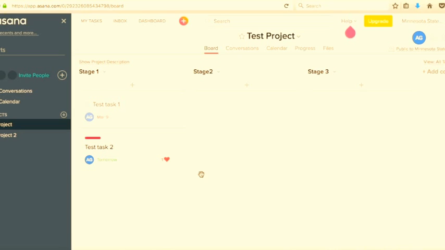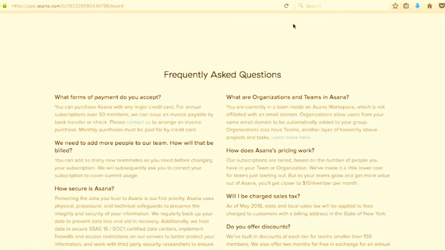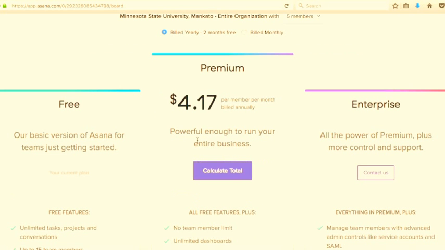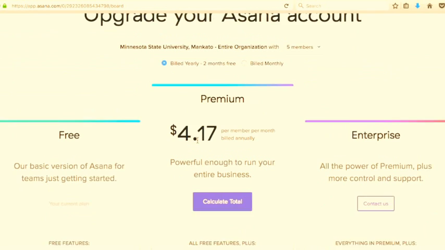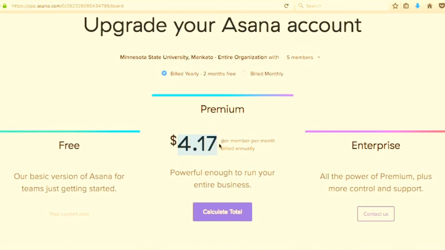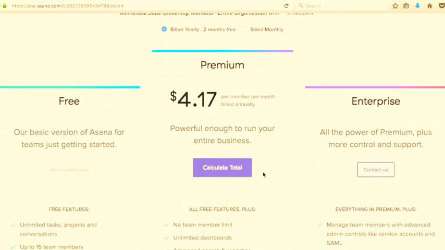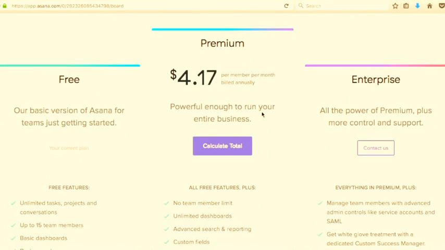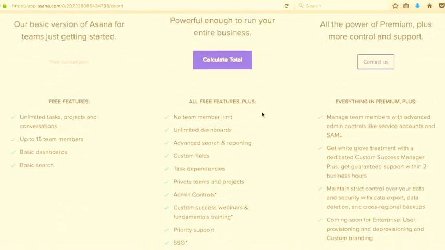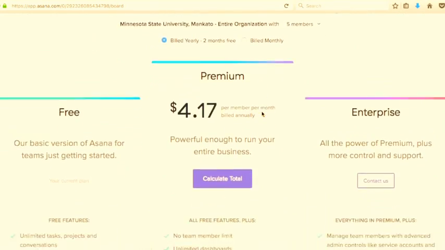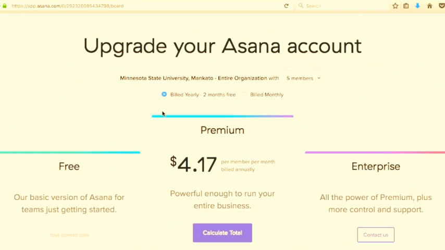So this is I guess everything you need to know. What I can think of right now, if you press on the upgrade button, you can see the premium version is just 4.17 per month, billed annually per member. And if you want to sign up as an enterprise, you can contact them and talk about the price.